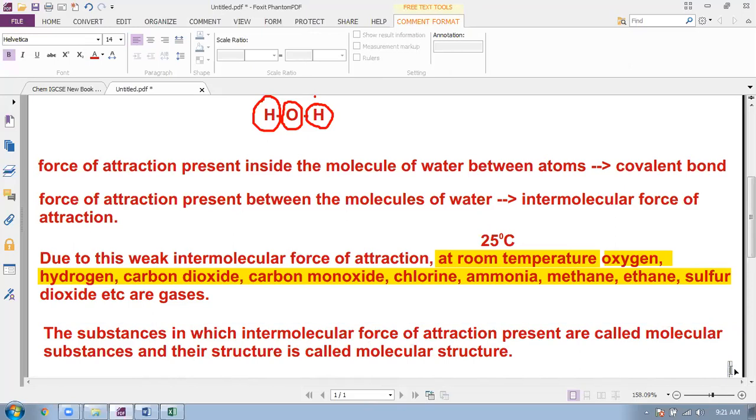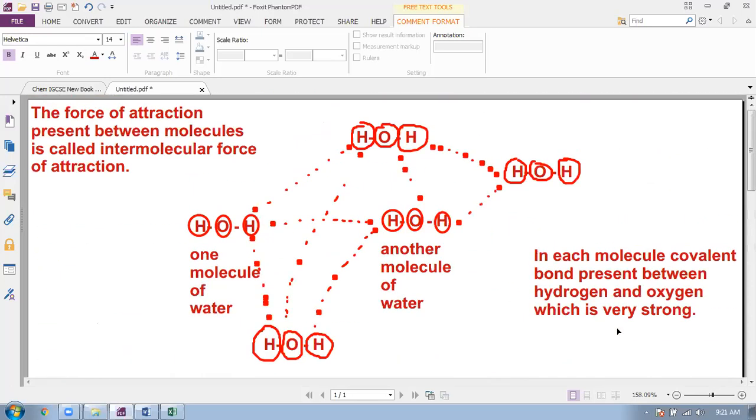This is a very important topic today. Early in the morning we read molecular force of attraction, or intermolecular force of attraction. I have shown you here a detailed diagram of water: this is one molecule of water, this is another molecule, and another. In each molecule, there are 2 hydrogens and 1 oxygen, because the formula of water is H2O.